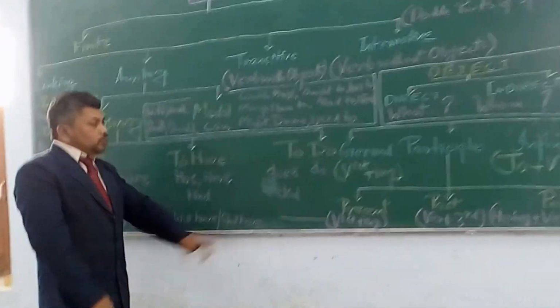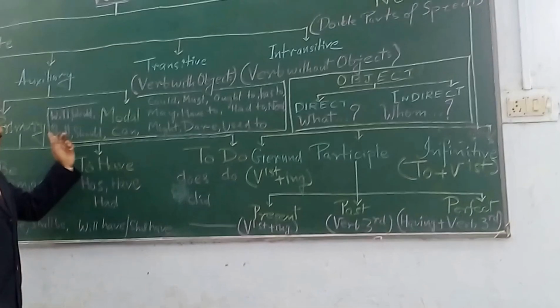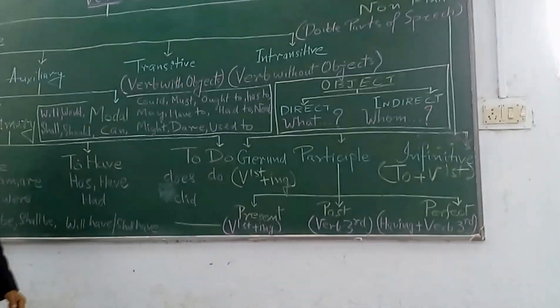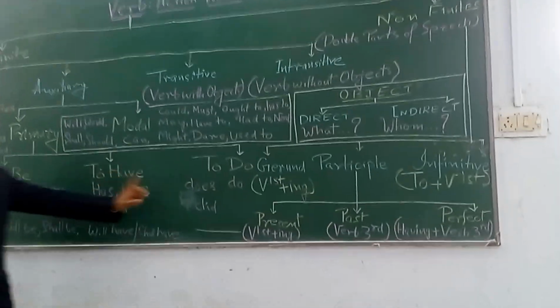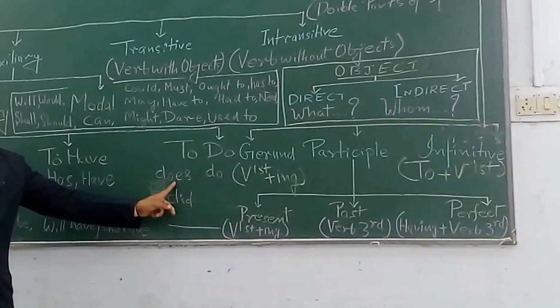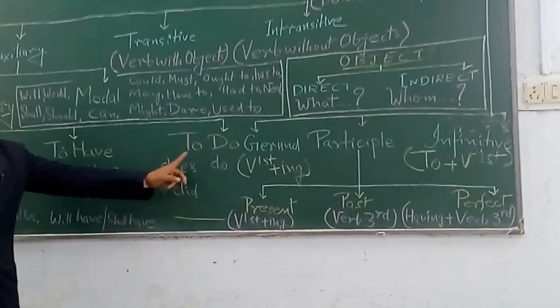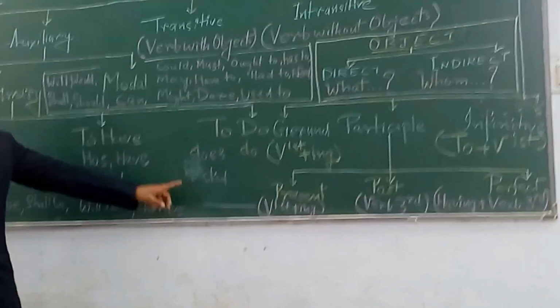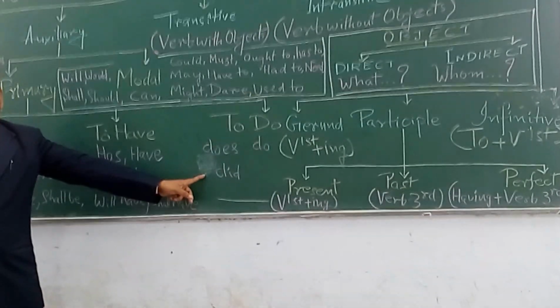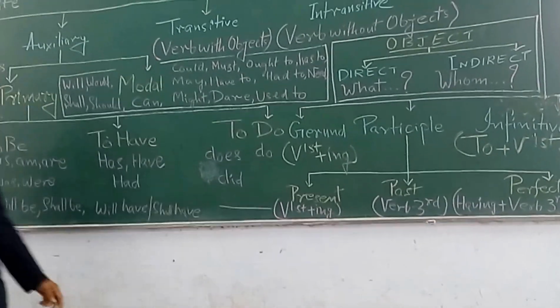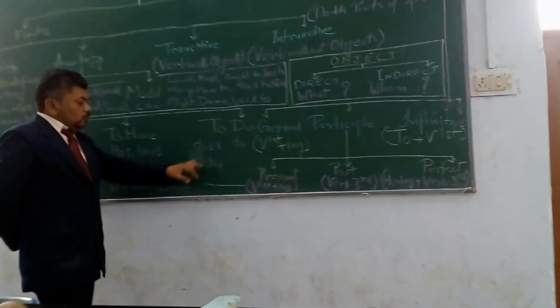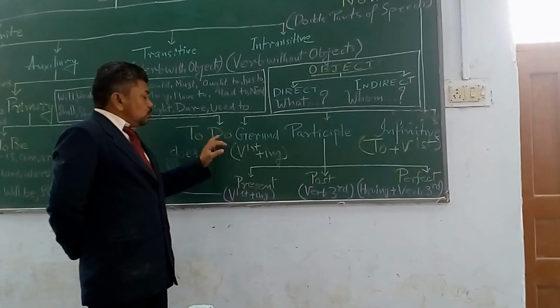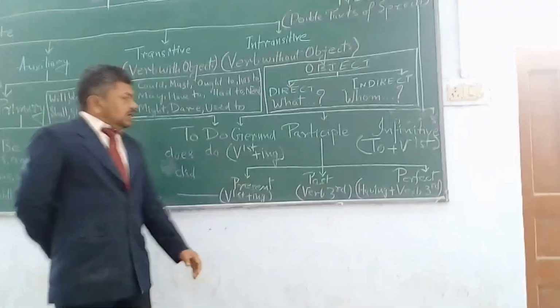Coming to the verb to do, primary auxiliary: for present singular it stands for does, and for present plural do. For past singular and plural both we use did, and for future no such form of to do is available.